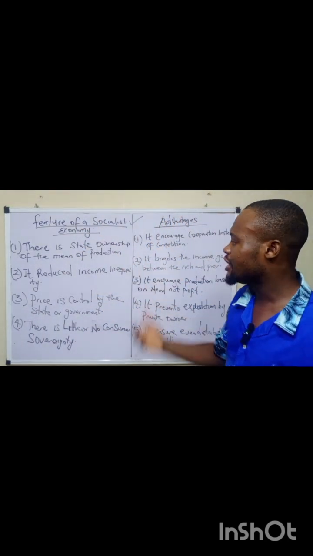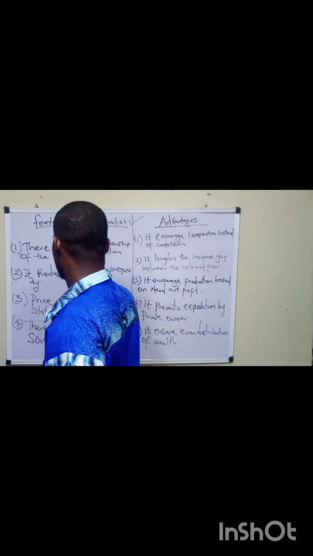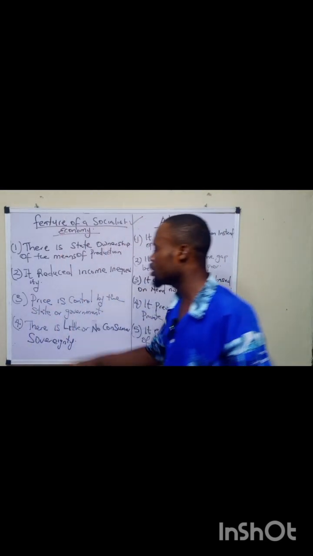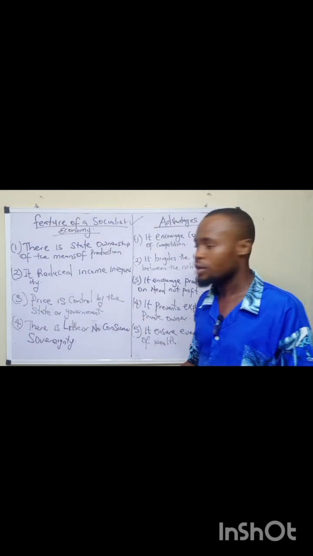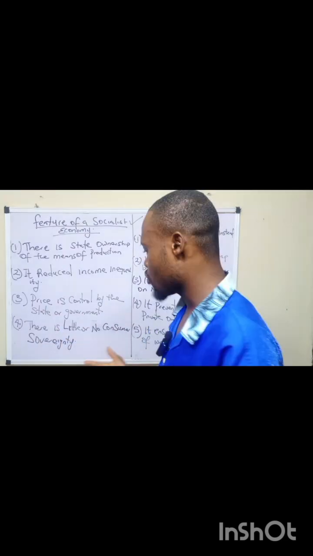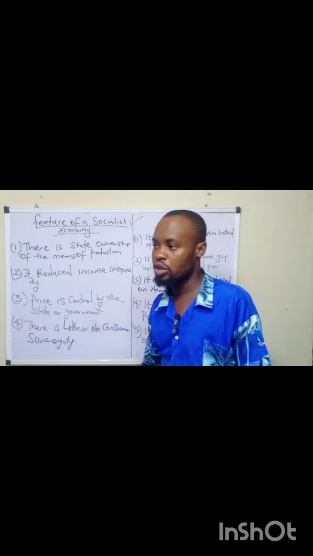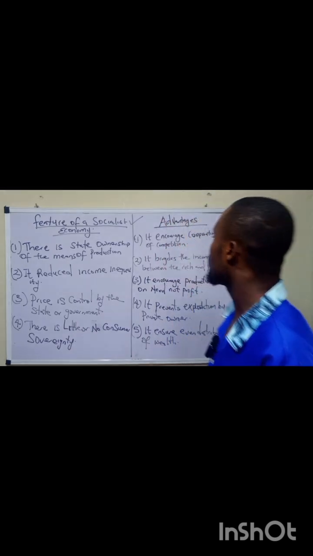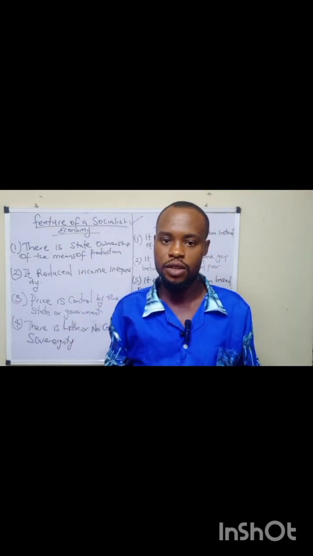The first one is there is state ownership of the means of production. Then the second one is it reduces income inequality. Then the next one is price is controlled by the state or government. So the next one is there is little or no consumer sovereignty.